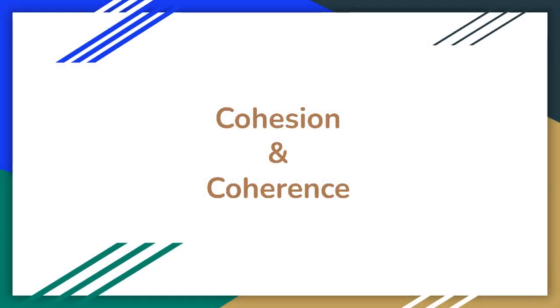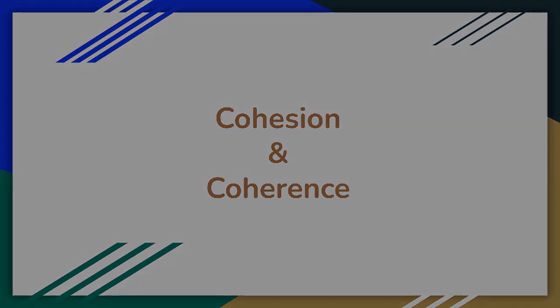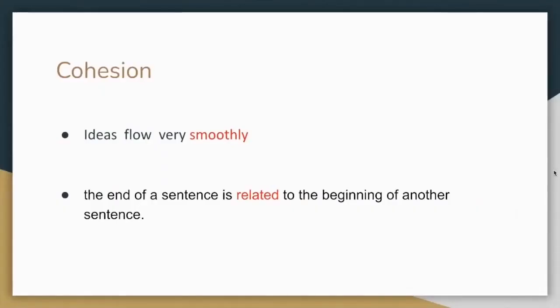Today's lesson is about two important terms in writing: cohesion and coherence. When we say a paragraph has cohesion, it means that the ideas in a passage flow from one sentence to another very smoothly. In other words, the end of one sentence is related to the beginning of another sentence.